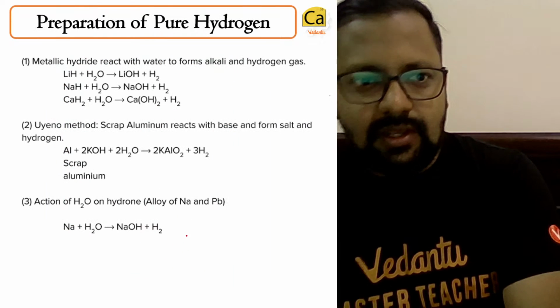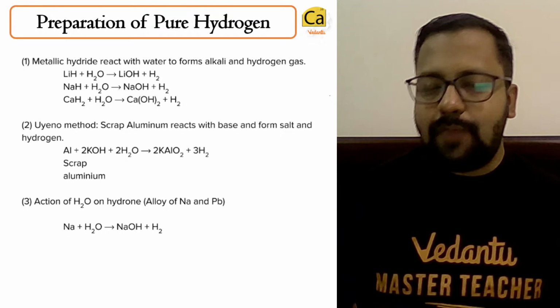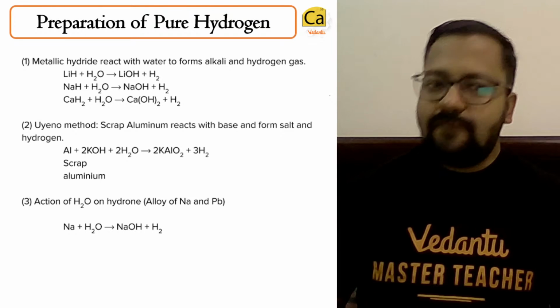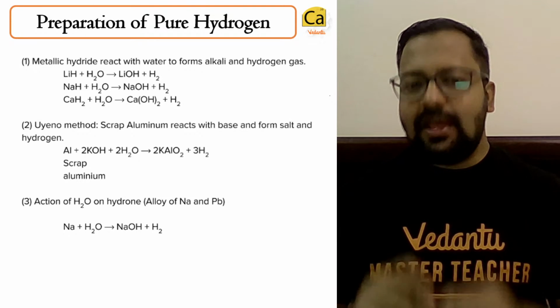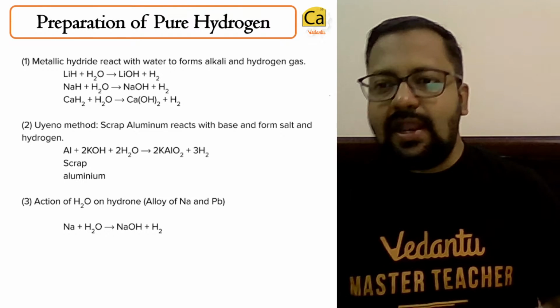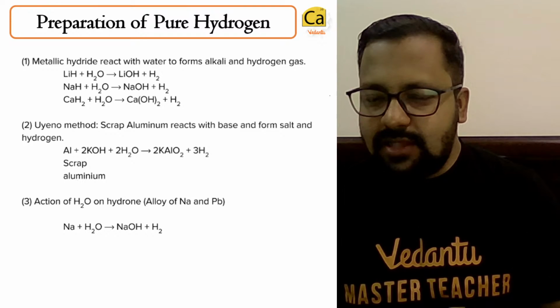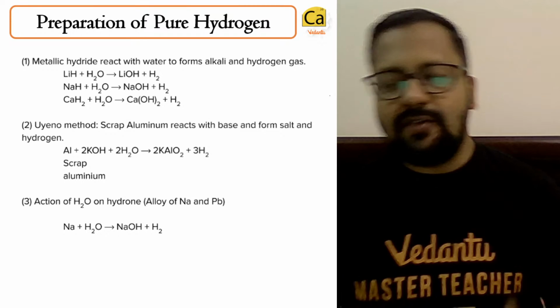Now, how do we prepare pure hydrogen? There are certain methods, and the previous methods that we have discussed might give a lesser percentage purity of hydrogen, but these methods give pure hydrogen.